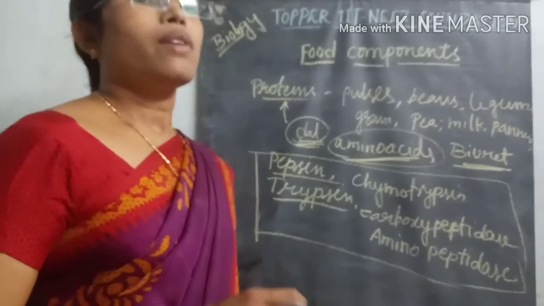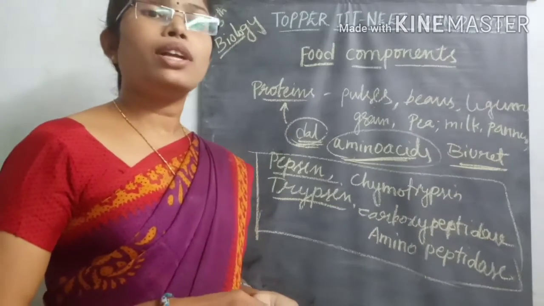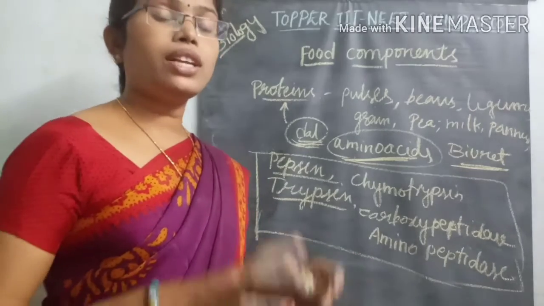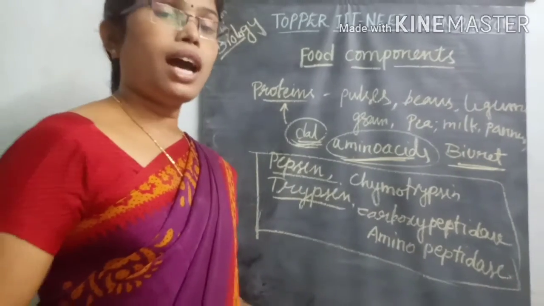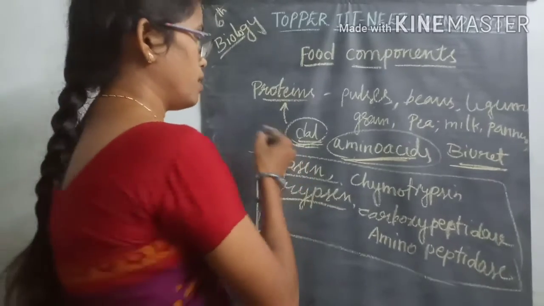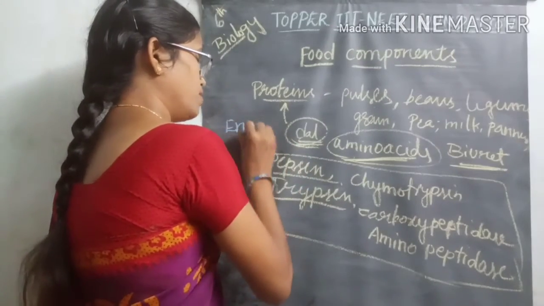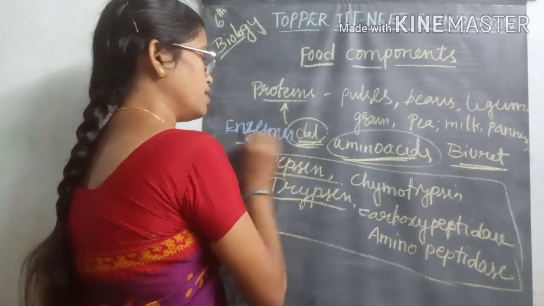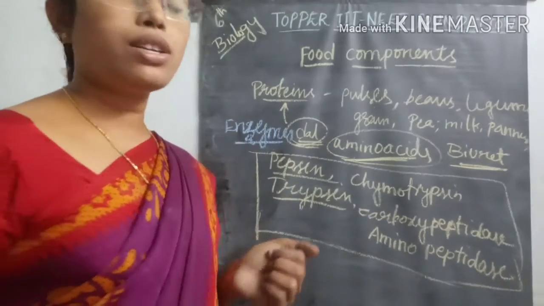Proteins are also very helpful for our body coordination, our structure formation, and different organs' growth. Different enzymes also mainly contain protein as one of the important sources.